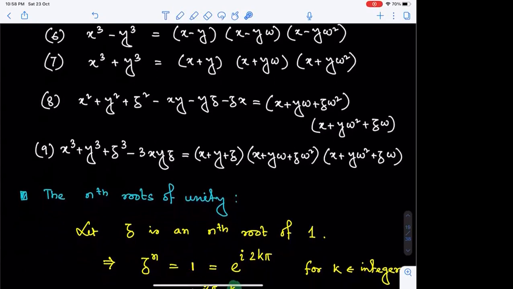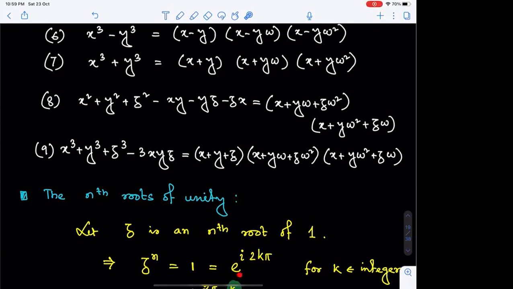Now, instead of going for factorization, which was easy for z cube equals 1, for a general n it's not that easy. So we are transforming this into the polar form as e to the power i into any even multiple of pi. If you consider a complex number whose modulus is 1 and argument is any even multiple of pi, then it is definitely 1 itself.